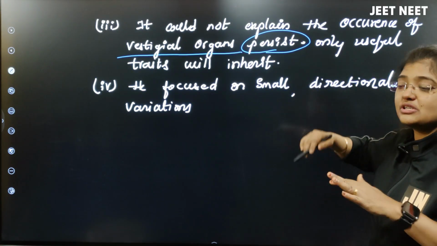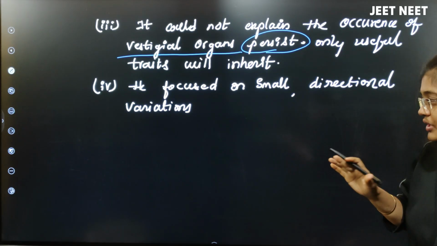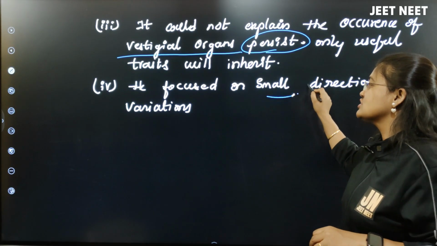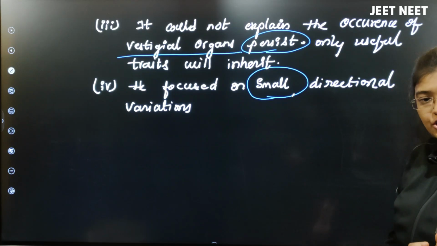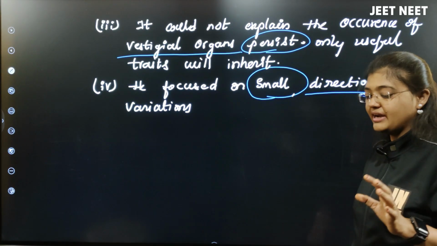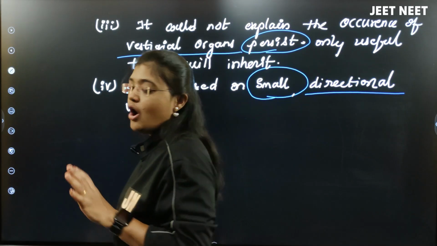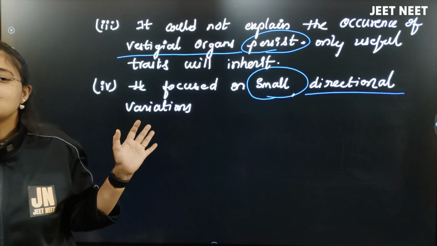How the traits or characters are inherited by the next generation is not explained. He focused only on small variations, and said directional variations happen. He did not explain why only small variations, or why they would be directional. All these things were not explained by Charles Darwin.